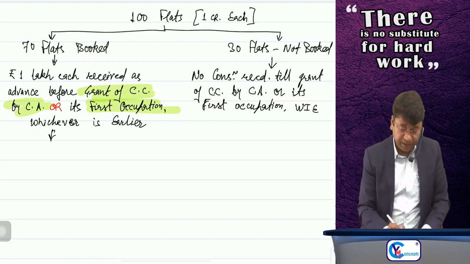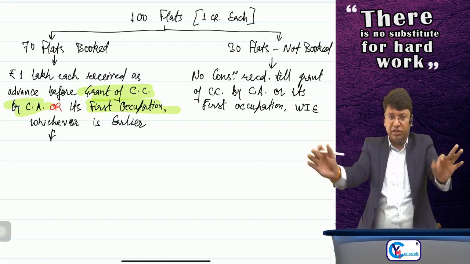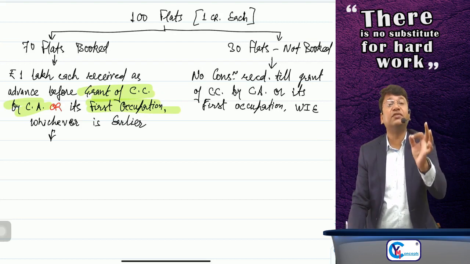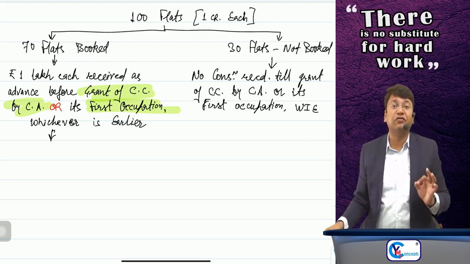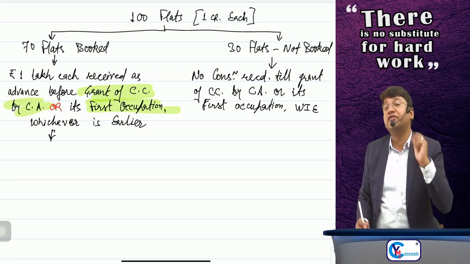Clear? I have just bifurcated these two points. Now giving the logic: the flats which are booked before grant of completion certificate or its first occupation, whichever is earlier, it means under-construction flats are booked.